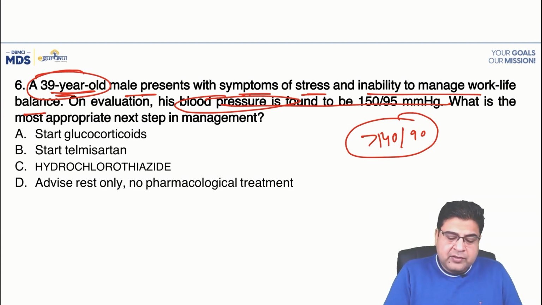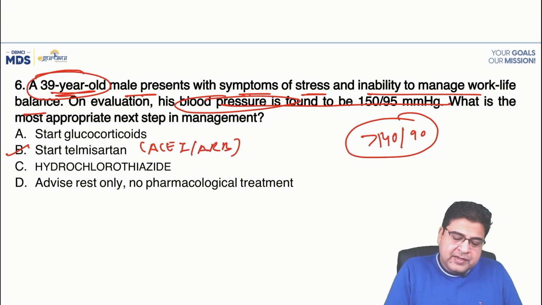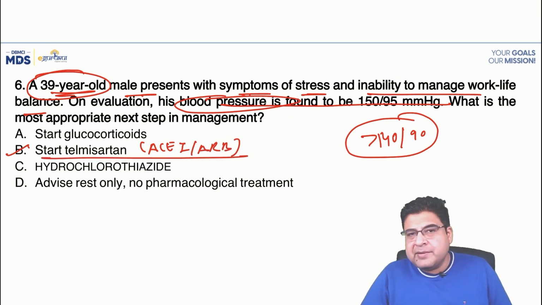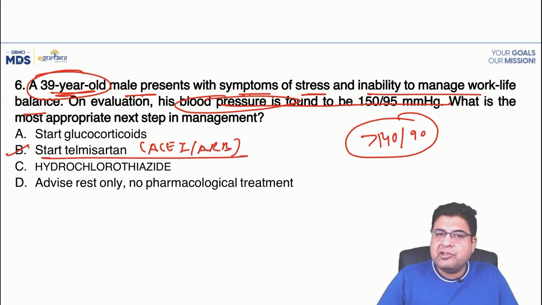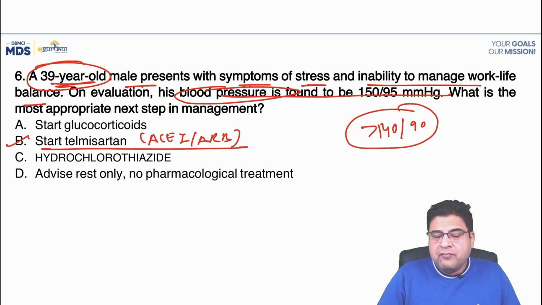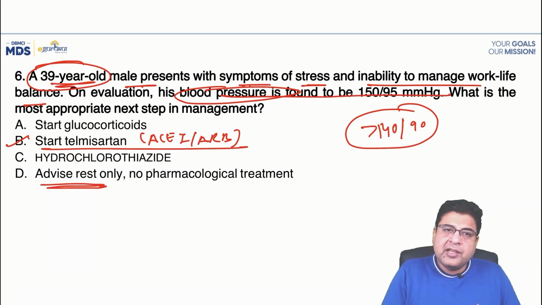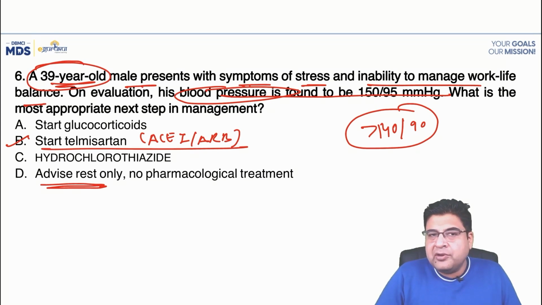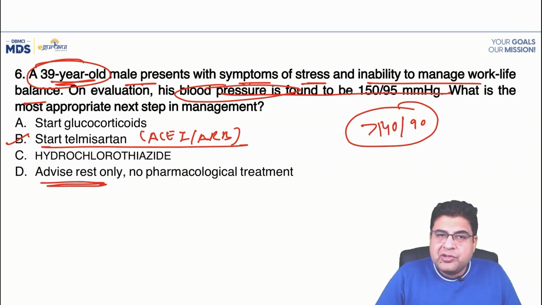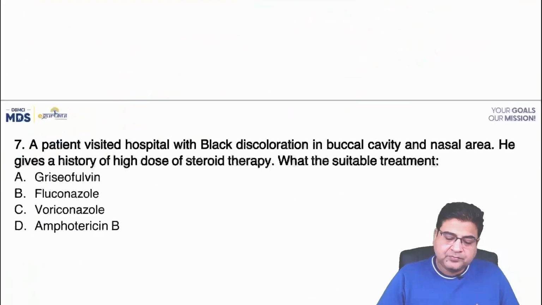We always start with ACE inhibitors or ARBs. ACE inhibitors and ARBs are the medicines, like telmisartan is one of the examples. These medicines are the best for young patients. In old patients, we prefer to give calcium channel blockers. In young patients, we give ACE inhibitors or ARBs. We don't advise the patient for the rest because this patient has a significantly high BP. We cannot tell the patient to go only for conservative management. So question number 6, the answer is B.